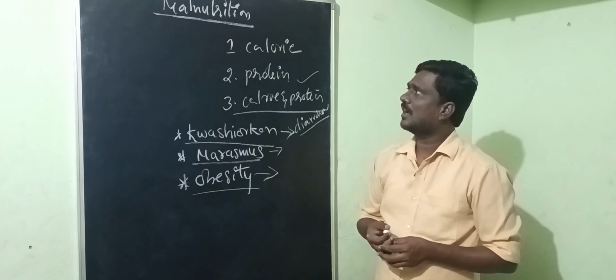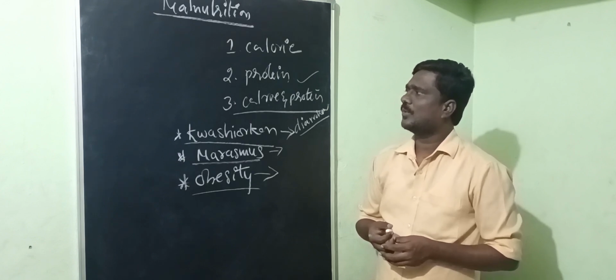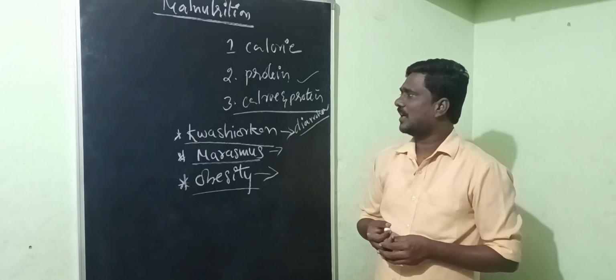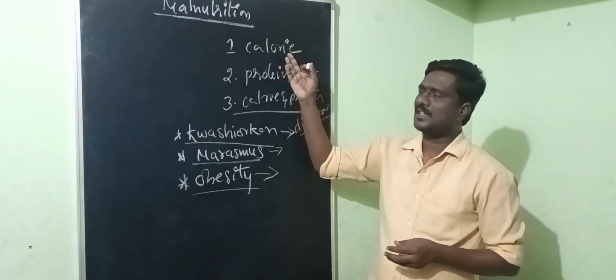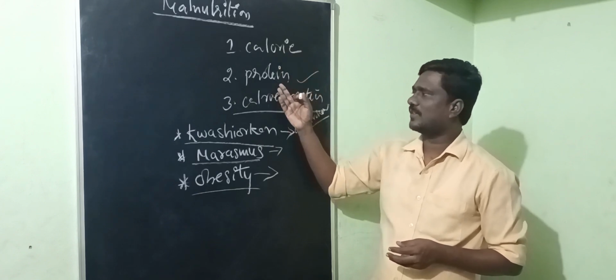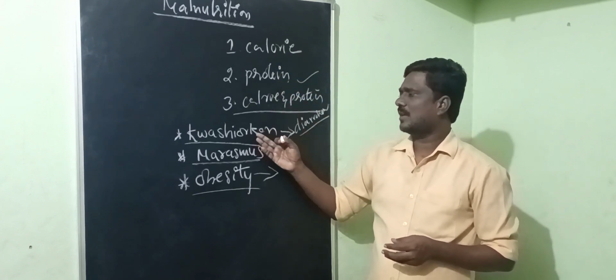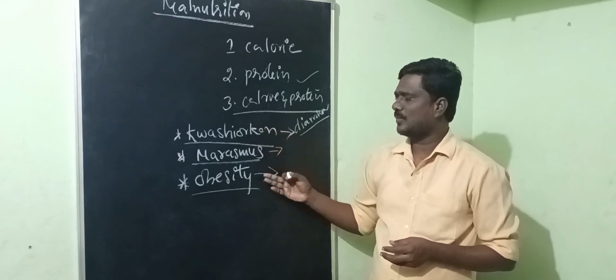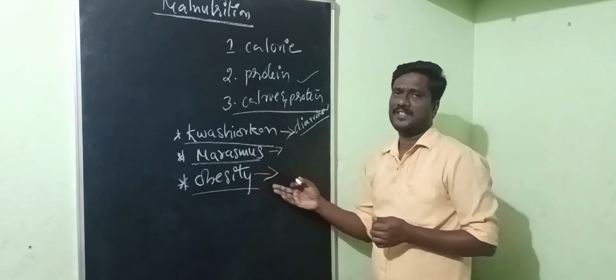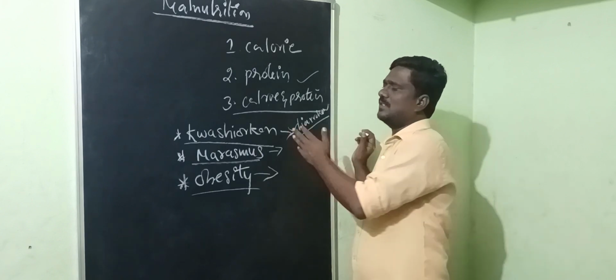These are of three types: caloric malnutrition, protein malnutrition, and calorie and protein malnutrition. Commonly in children we see the three: kwashiorkor, marasmus, and obesity. In our 10th standard, these three diseases are given.